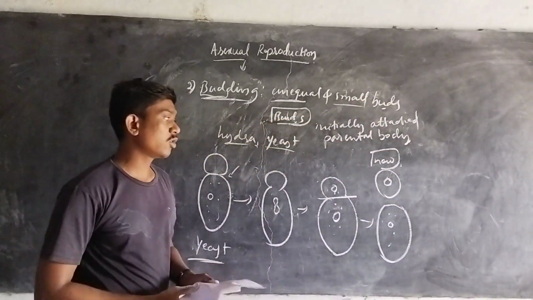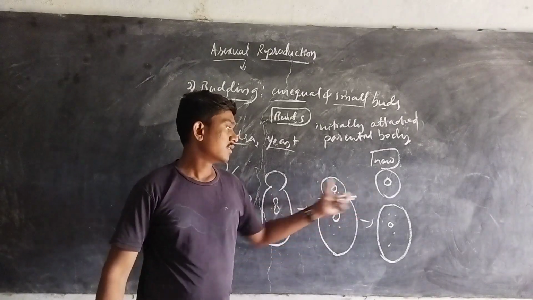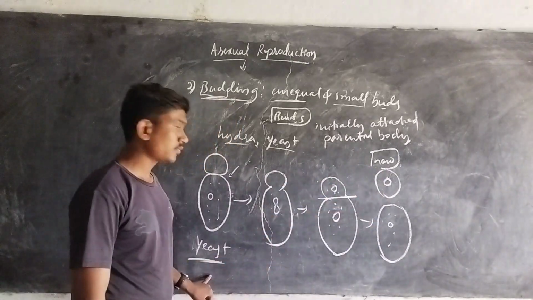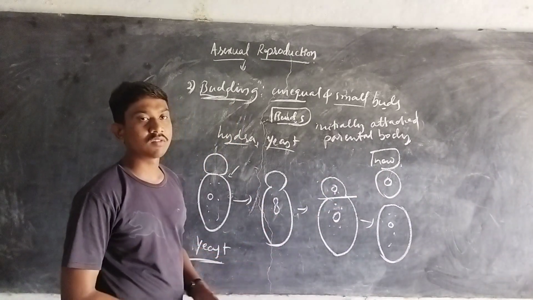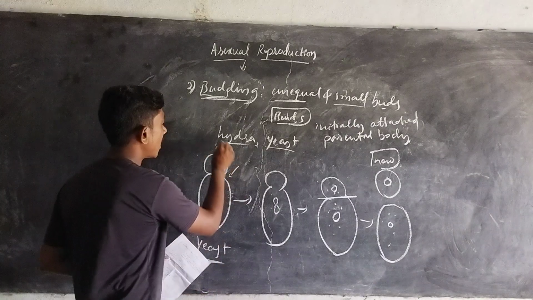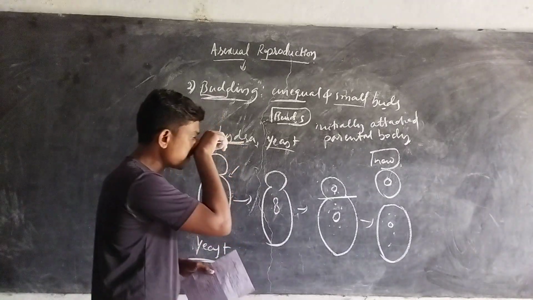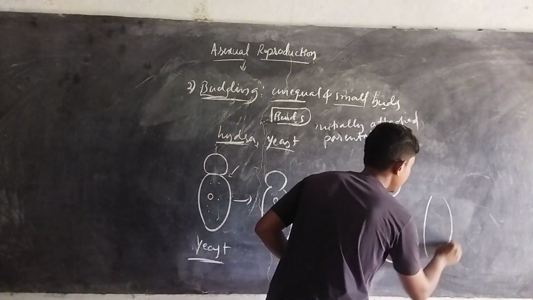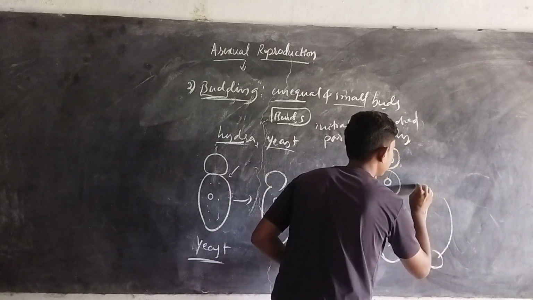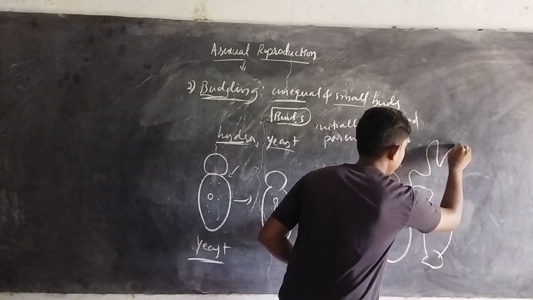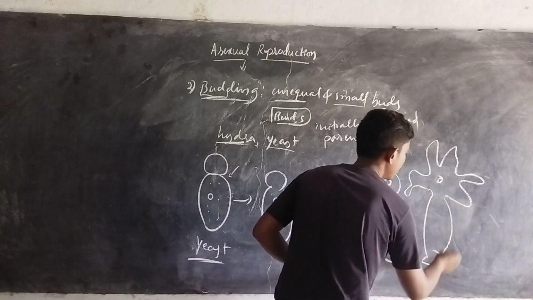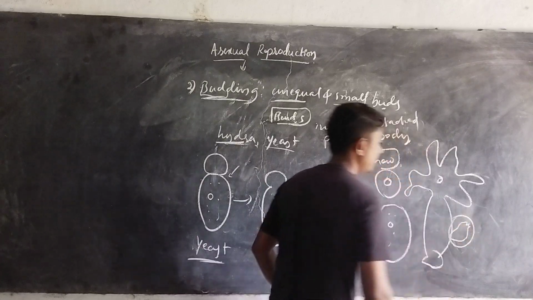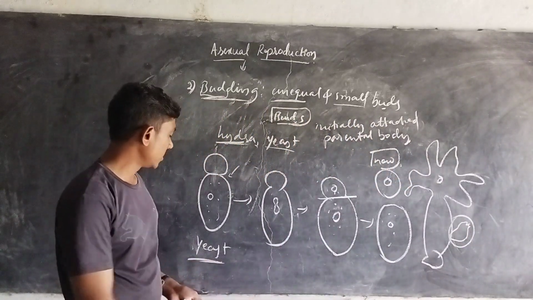Later, once they get favorable conditions, they break down from the parental body and work as a new individual yeast. We can observe the same kind of reproduction in hydra also. Hydra can exhibit the same mode of asexual reproduction. If the body of the hydra is like this, they form small buds within the body of the hydra.